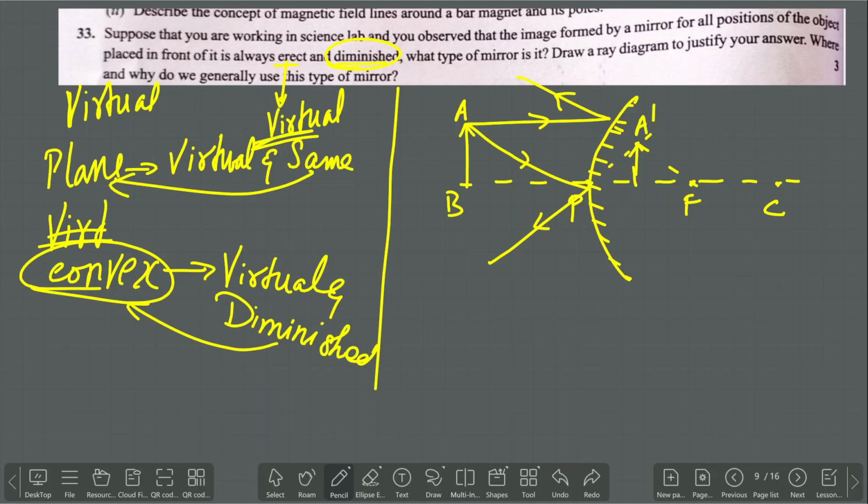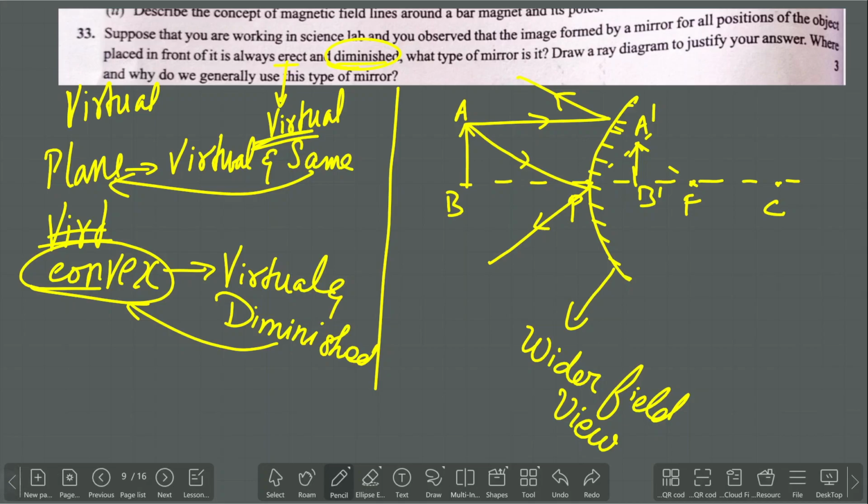So this one is going to be A dash, B dash. So this is how we are going to draw the ray diagram. And why do we generally use this type of mirror? The reason is, this mirror is going to have a wider field of view. Because of this reason only we are using this type of mirror as the side view mirror, or you can call it the wing mirror, and we are also using this type of mirror as a security mirror.